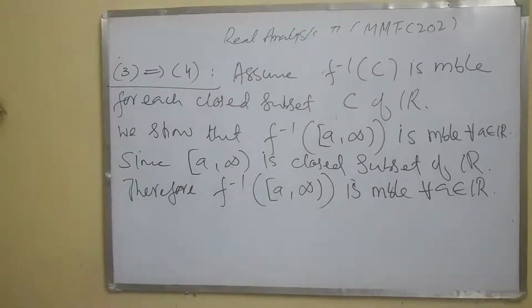So it's actually obvious. Now let's prove 4 implies 5.